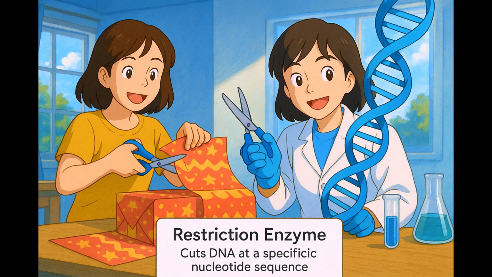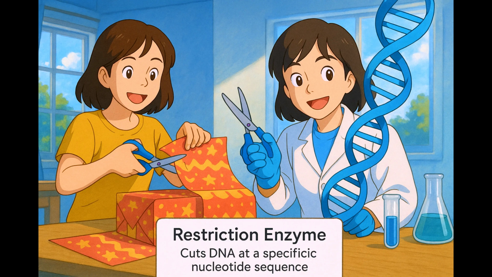Imagine trying to find the right spot to cut a piece of wrapping paper to perfectly fit a gift. Just as you need to locate the correct line or pattern on the wrapping paper to make a precise cut, a restriction enzyme seeks out a specific sequence of nucleotides on a DNA strand to make its cut.